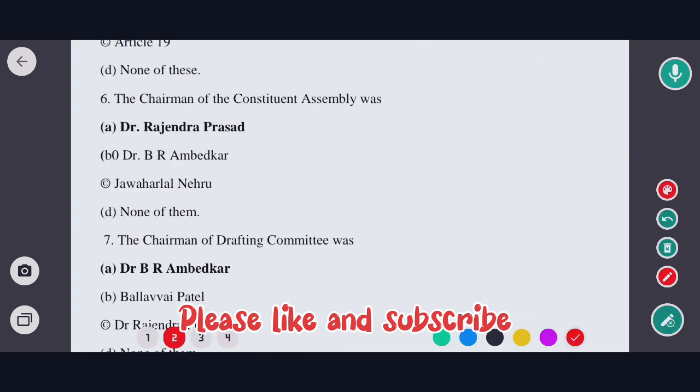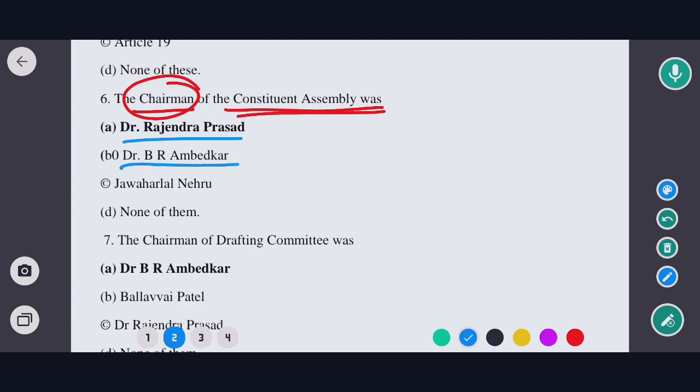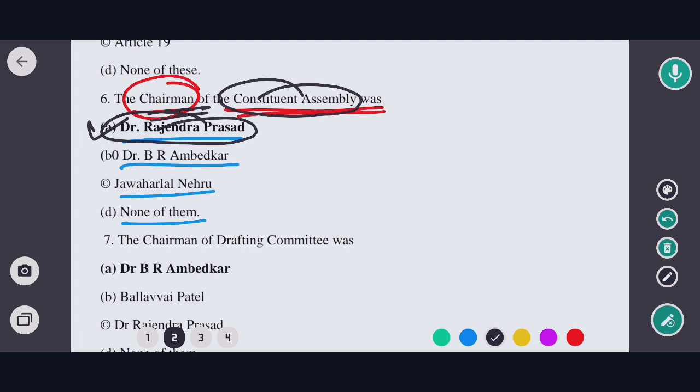So the next question is about the chairman. The chairman of the Constituent Assembly was, options are Dr. Rajendra Prasad, Dr. B.R. Ambedkar, option C, Jawaharlal Nehru, option D, none of the above. So the correct option would be option A. That means Dr. Rajendra Prasad was the chairman of the Constituent Assembly. So option A would be the correct answer.